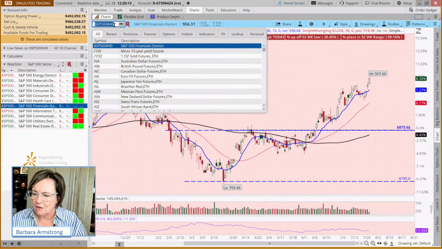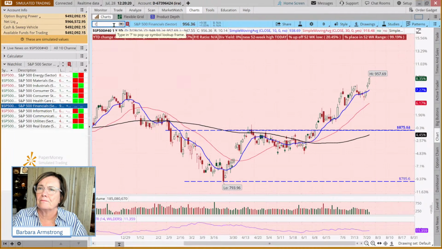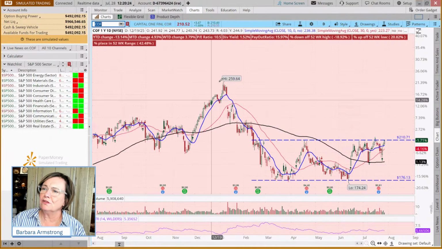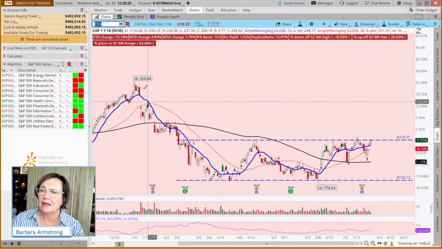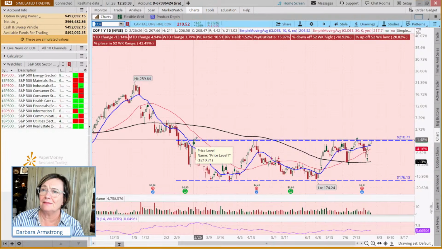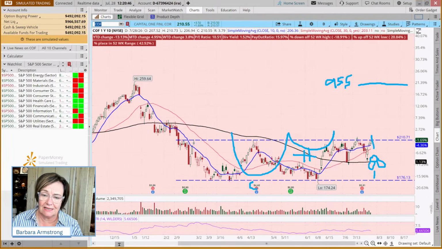So if we look at Capital One Financial, that's ticker symbol COF. When we look at this, it was going sideways on a 1-year chart, and then it started to downtrend, hit this bottom, and hit this 176-ish level twice, came up and didn't make it past 210, seemed to get stuck there. And it's been seeming to get stuck there ever since.